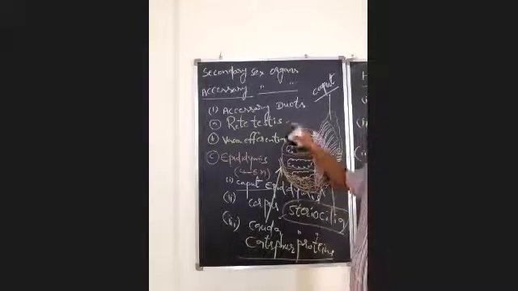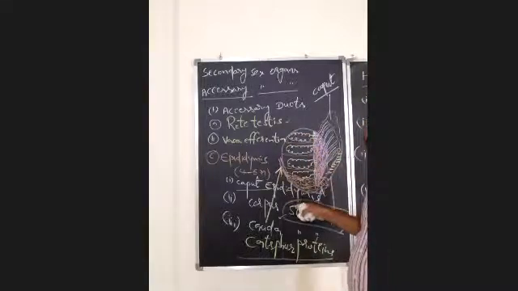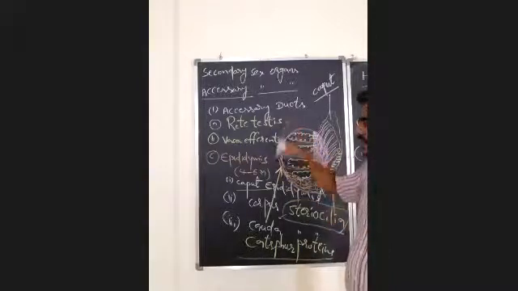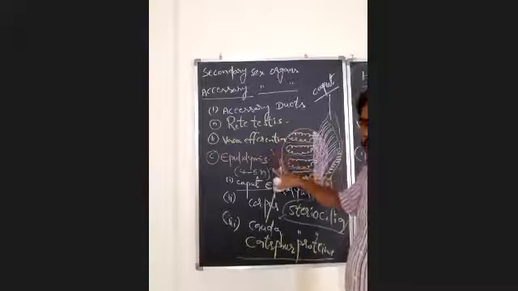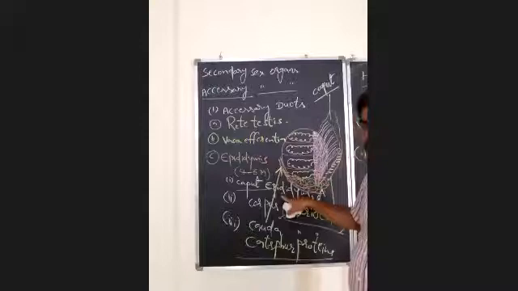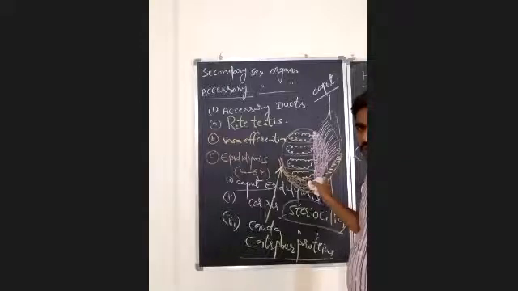So here 3 accessory ducts are completed: rete testis, vasa efferentia, and epididymis, which possesses 3 parts: caput, corpus, and cauda epididymis. The epididymis is the storehouse of spermatozoa. It will store the spermatozoa up to a maximum of 1 month, or 25 to 35 days.